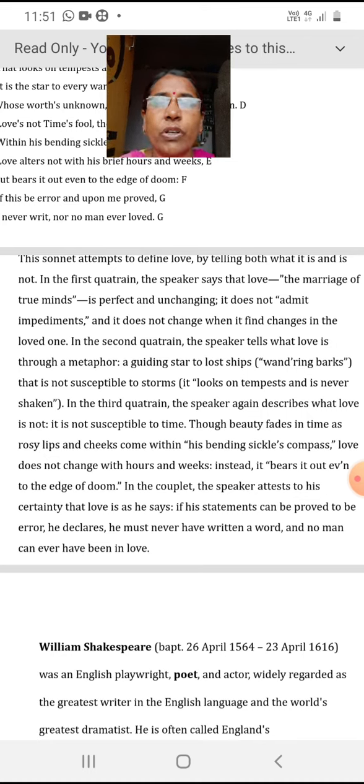He is very much confident in these qualities of love, in his definition of love, that if somebody proves that this is wrong, your statement is wrong, if somebody proves that there is error in your statement, you have stated wrong things about love, that love is not time's fool, love is really marriage of true minds, love is like a guiding star to the lost sheep. If somebody proved that this is wrong, this description is wrong, he must never have written a word.